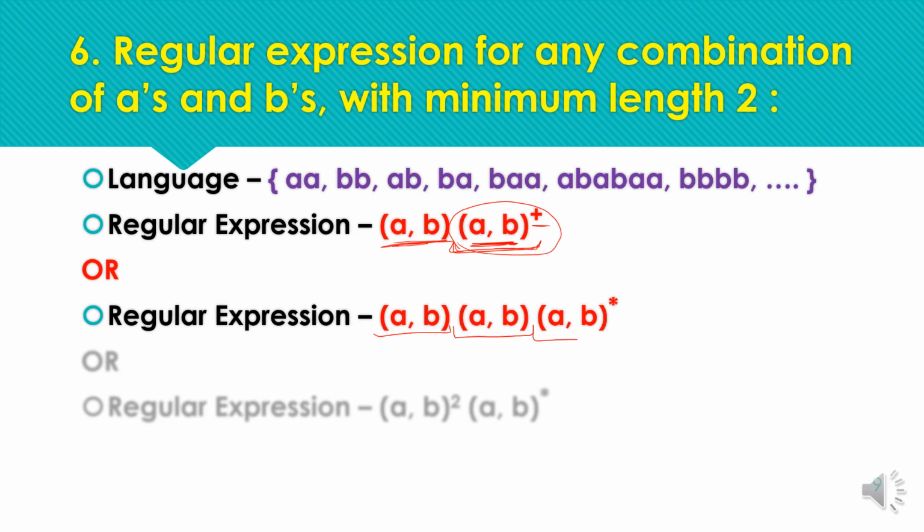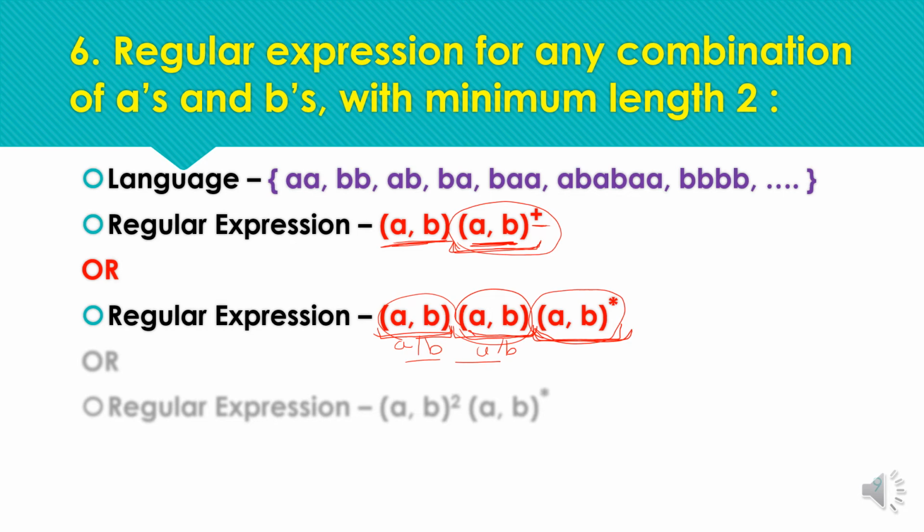in concatenation to third pattern, meaning one symbol from this pattern, one symbol from this pattern, and 0 or more symbols from this third pattern, as star is here, 0 or more occurrence or optional. So one symbol we are getting from here, either A or B, and one symbol from this pattern, either A or B. So minimum length is 2: one symbol from this, one symbol from this, and 0 or more symbols from this pattern.